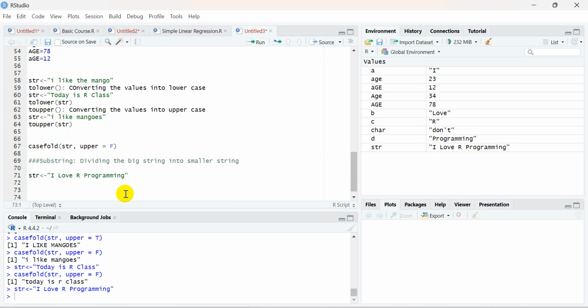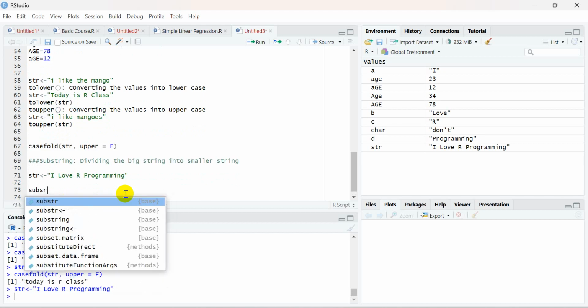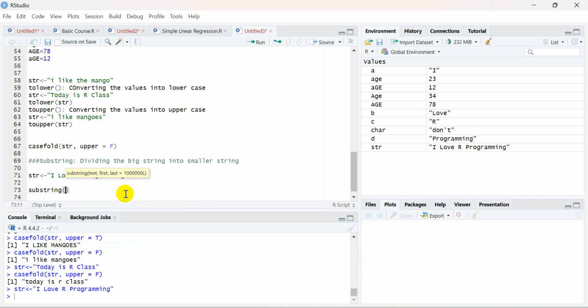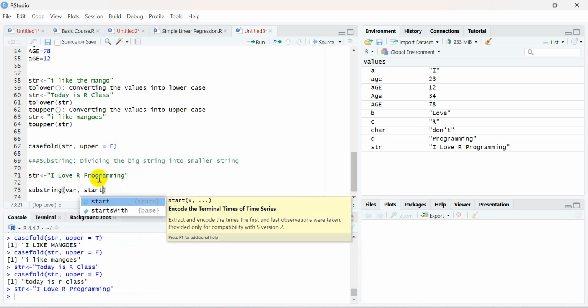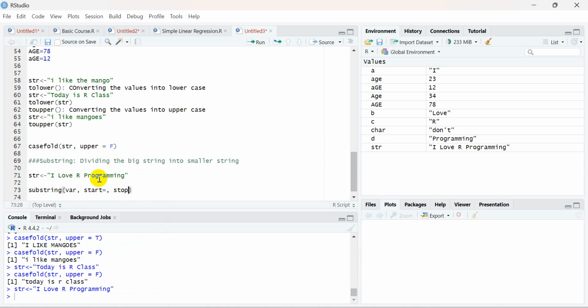I have two types of functions. The first is called the substring function. In this function you can see the syntax: the string, which is a variable, then you need to specify the start and the stop. It will break the string from the point you want up to the point till which you want. For example, I want to take out "I" or maybe "love" from this string.